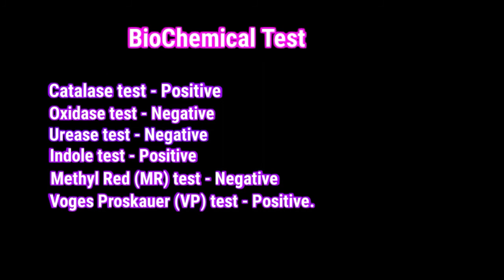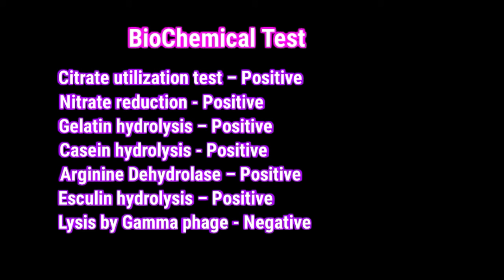Biochemical test. Catalase test positive. Oxidase test negative. Urease test negative. Indole test positive. Methyl red test negative. Voges-Proskauer test negative. Citrate utilization test positive. Nitrate reduction test positive. Gelatin hydrolysis positive. Casein hydrolysis positive. Arginine dihydrolase positive. Esculin hydrolysis positive and lysis by gamma phage negative.